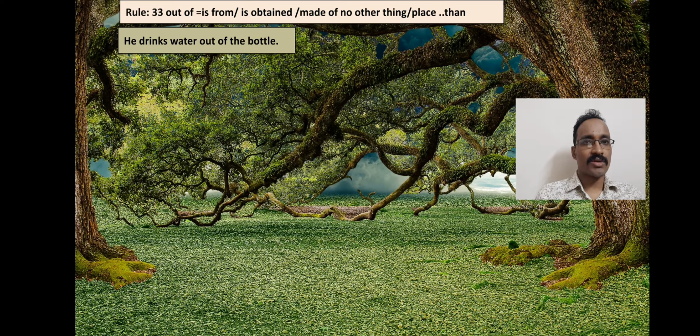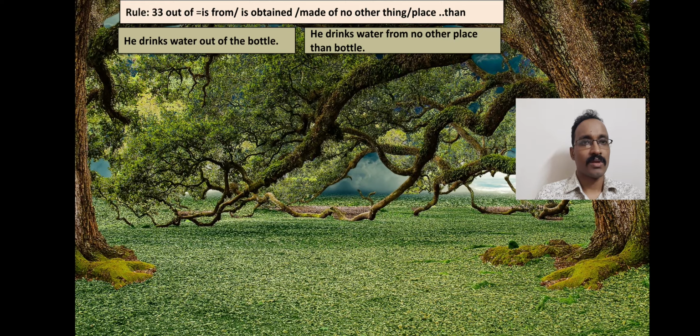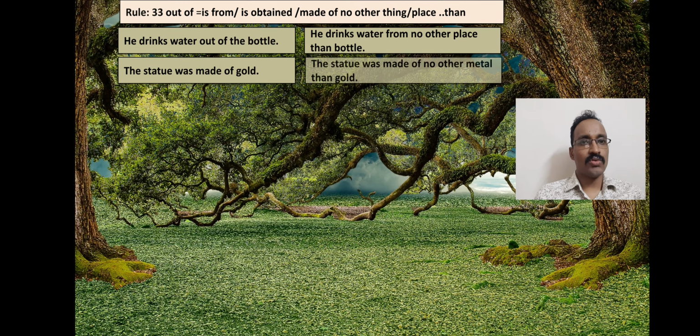He drinks water out of the bottle. He drinks water from no other place than the bottle. So "out of" is there, and we have used "from no other place than". The statue was made of gold. The statue was made of no other metal than gold.